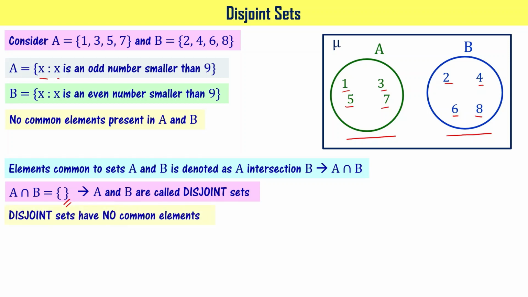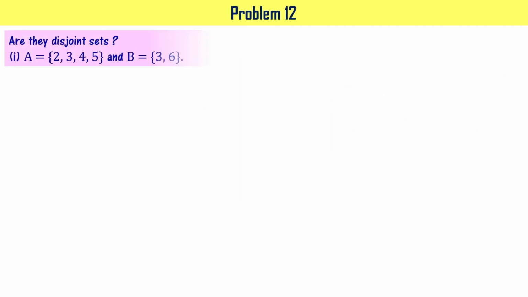So you can also say that disjoint sets have no common elements. If they have common elements, then set A and set B will be joining to each other, right? They will not be disjoint as shown here, right? I hope you got the concept. Let's solve a problem based on this.